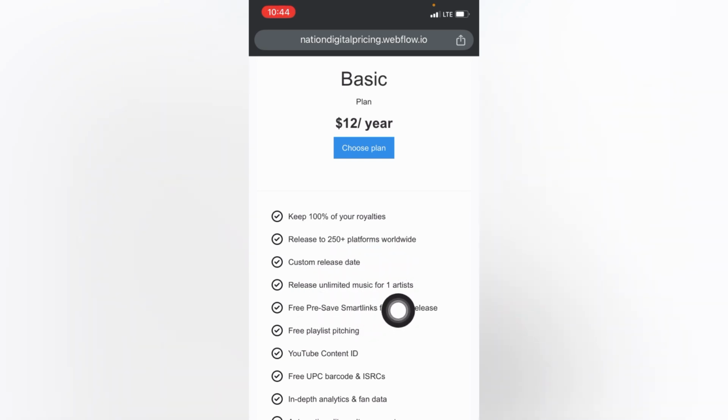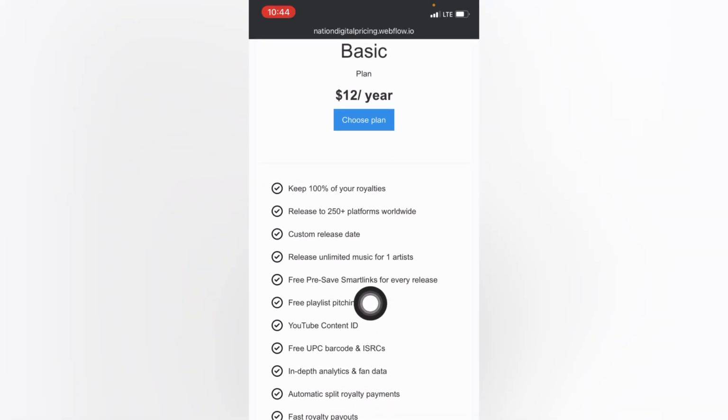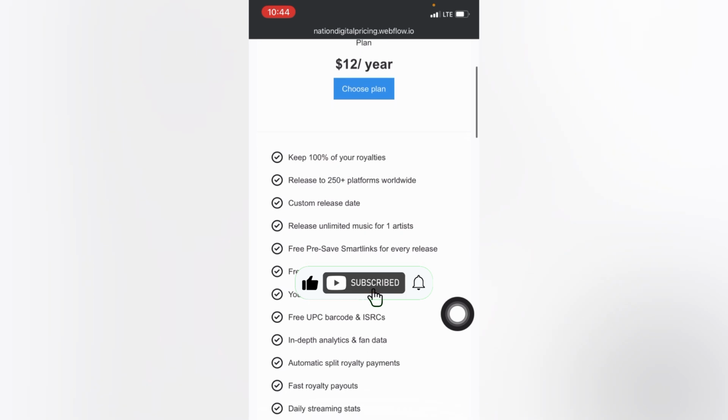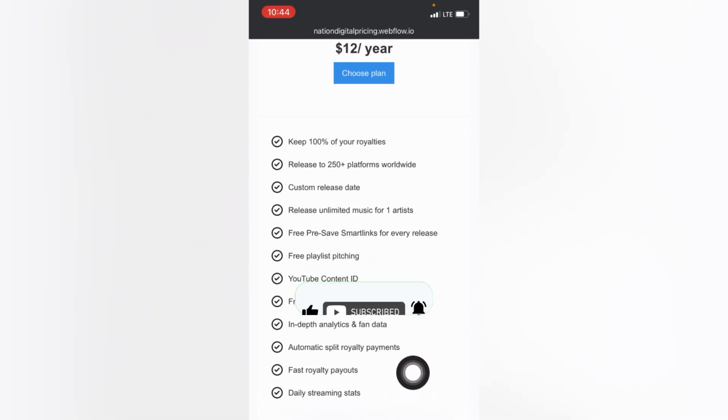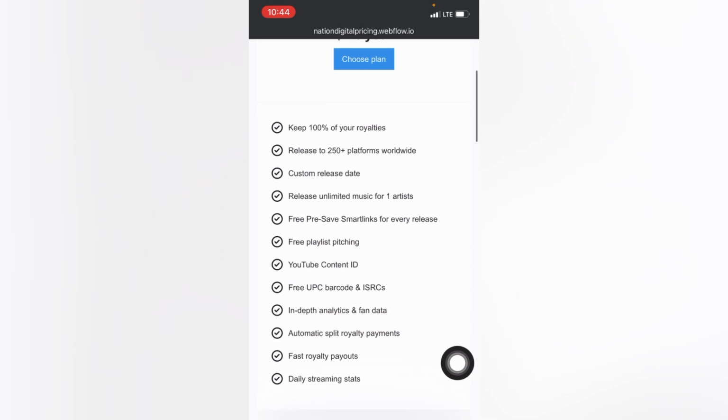And you're also going to be getting custom release dates, which I will say Landa doesn't offer. They're also going to be giving you free pre-save smart links. You're also going to be getting access to YouTube content ID, free UPC code, in-depth analytics, and automatic split royalties. And you're also going to be getting access to your daily streaming stats.